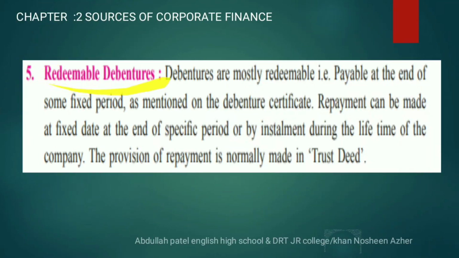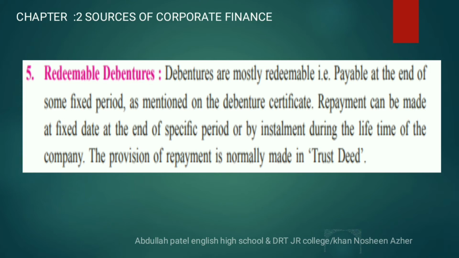Fifth type, redeemable debenture. We already said that the debenture is a loan document for an amount which is taken by the company. So it should be repaid or redeemed at a specific time period. The payment by the company may be given on a fixed date at maturity, or may be paid through installments during the lifetime of the company.